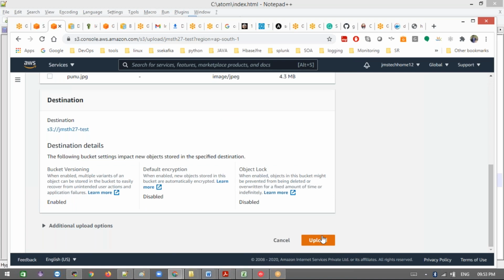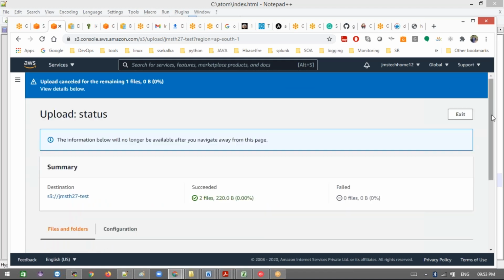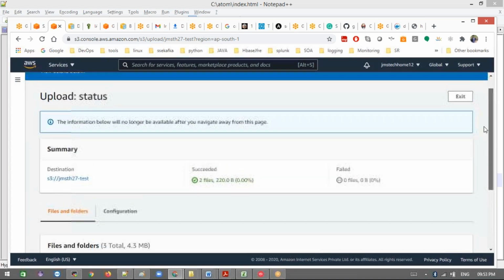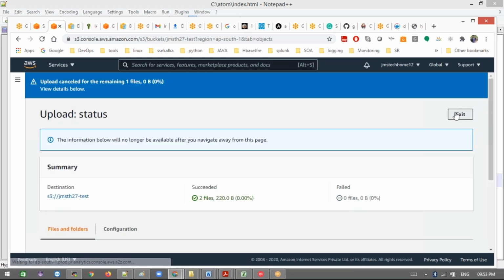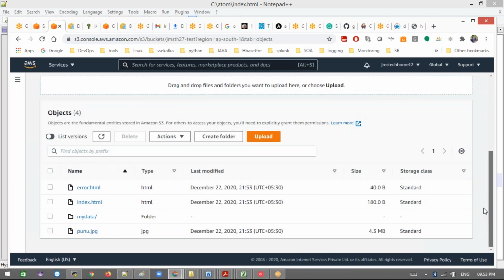Now we have also enabled the static website hosting. Right? Now once it is done, see here. Then go back here. Let me exit this. This UI is really very difficult. It's the first time using all this stuff.